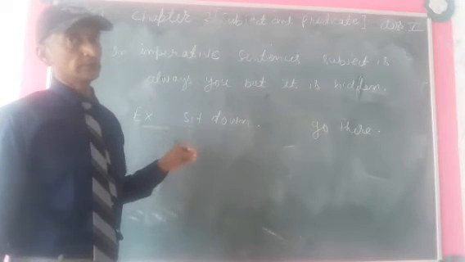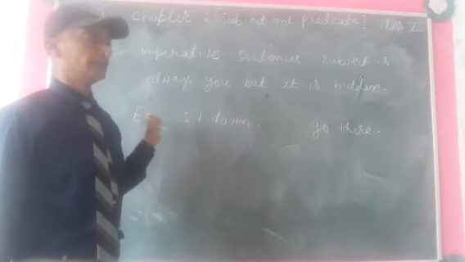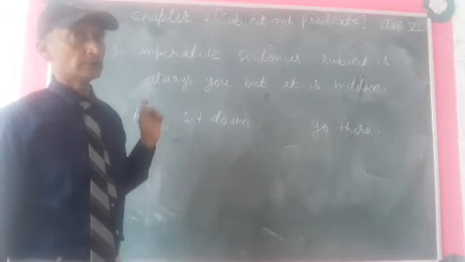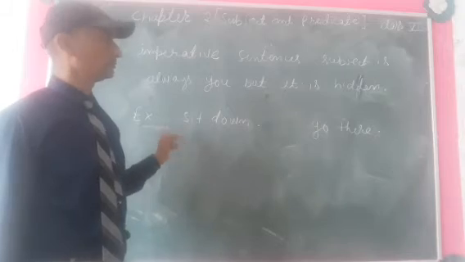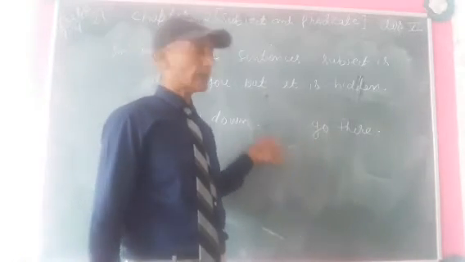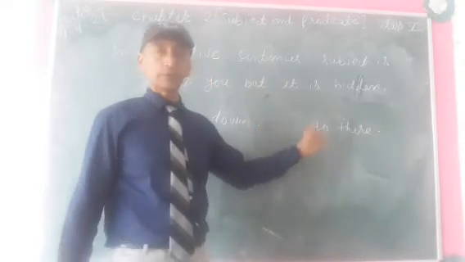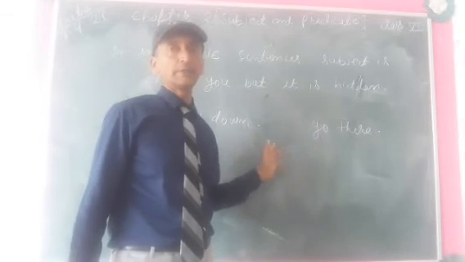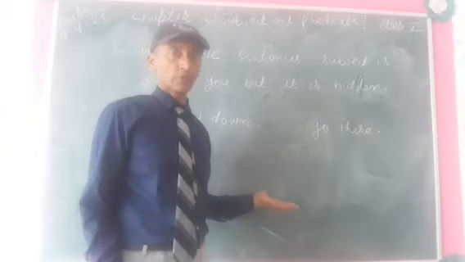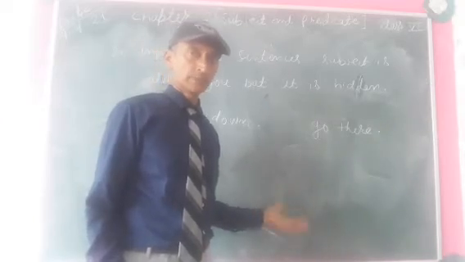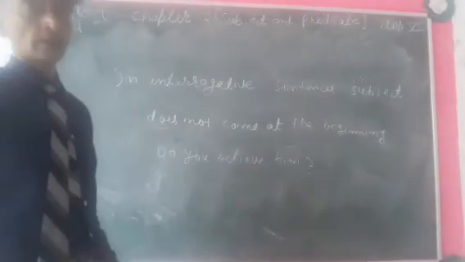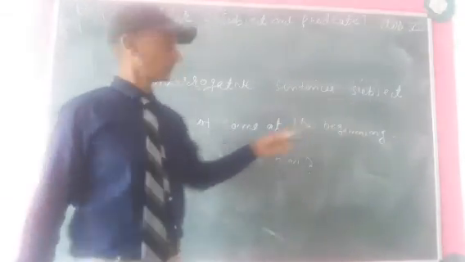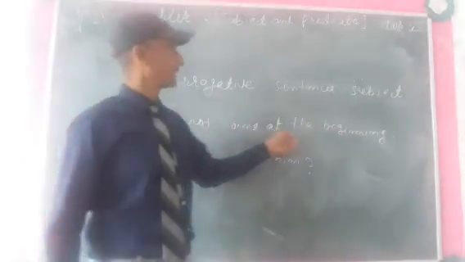But if anybody asks you and he gives you an example of an imperative sentence, you have to tell him that subject is you. Go there. It means I am telling you go there. Subject is you, but you is always hidden. Okay. Next. And next is in interrogative sentences, subject does not come at the beginning.